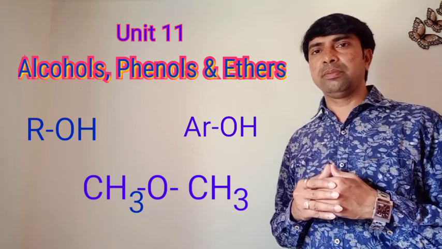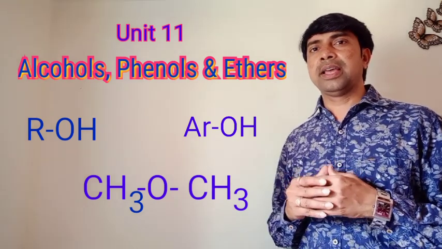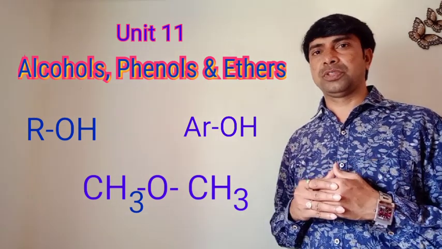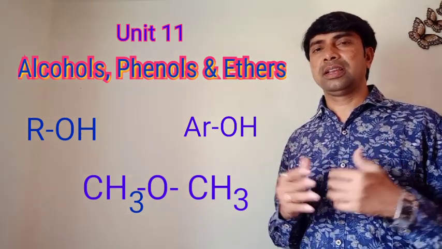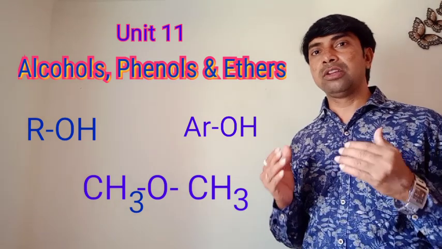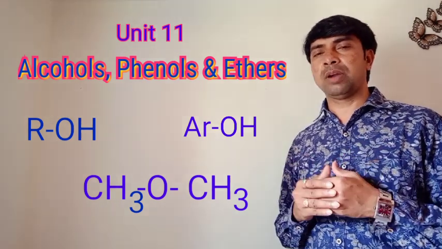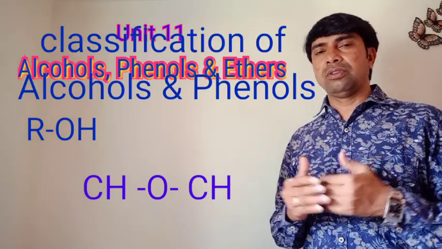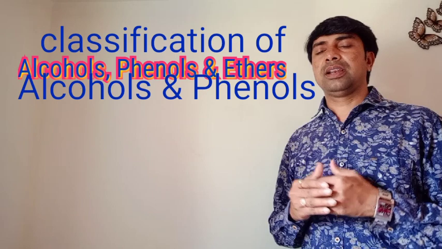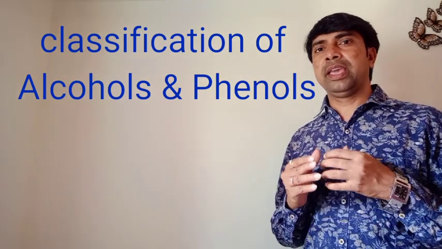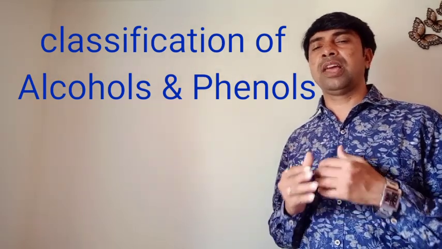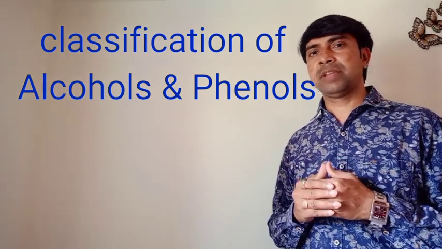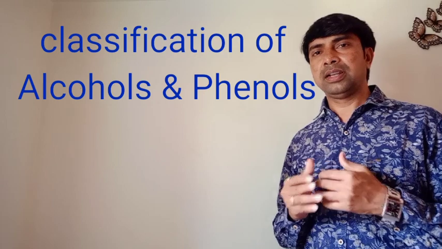And ethers are nothing but those in which oxygen is linked to either side of the alkyl groups. तो ऑक्सीजन के either side में अल्काइल ग्रुप्स अटैच रहते हैं, उस तरीके से जो कंपाउंड्स हैं उनको बोलते हैं ethers. Okay, now first we are dealing with the classification of alcohols and phenols. तो classification of alcohol phenols का हम यहाँ पे जिक्र कर रहे हैं.